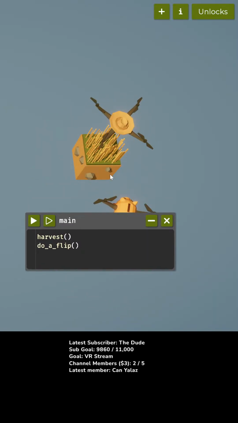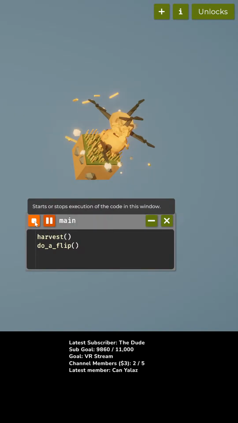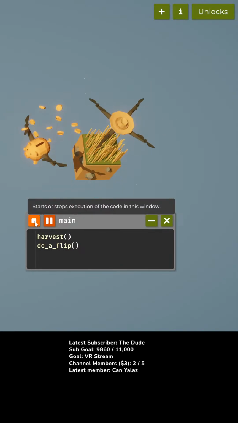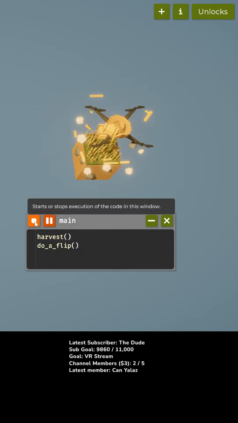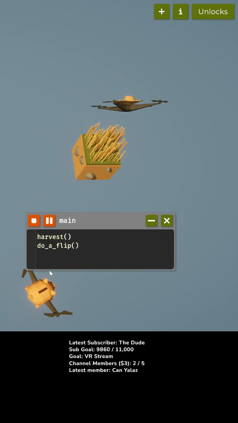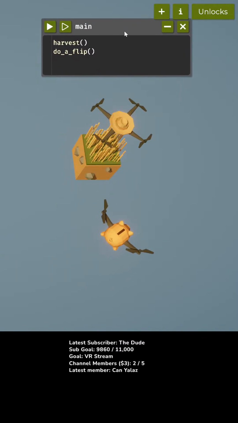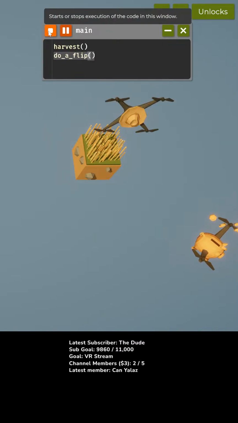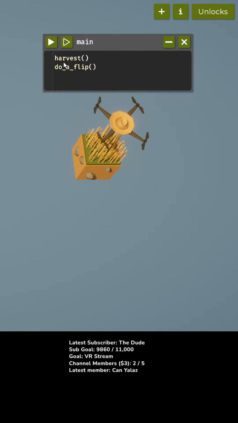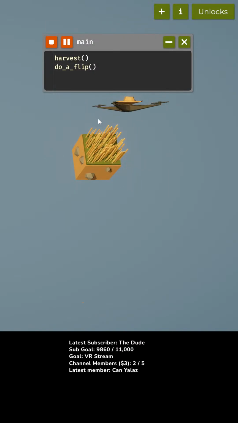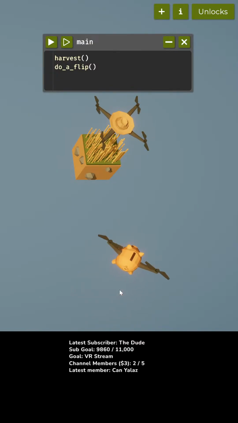Oh, look at that. Okay, so it grew some grass. I'm harvesting grass. Oh, and we've got a piggy bank going here. I see. When I harvest the grass, my piggy bank gets more money. So this is my drone, and I harvest the grass and do a flip, and my piggy bank gets more money. Alrighty. There we go.